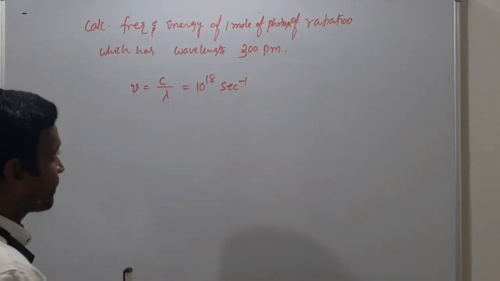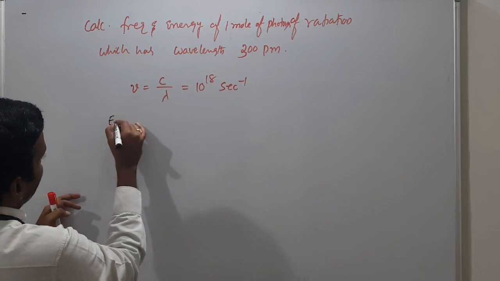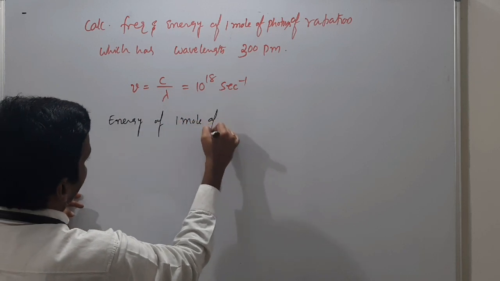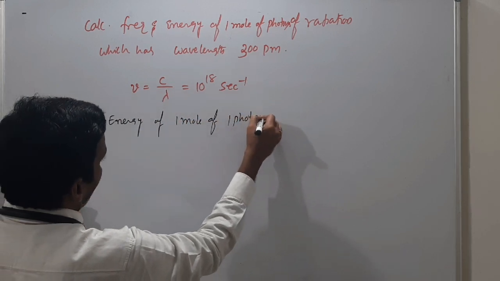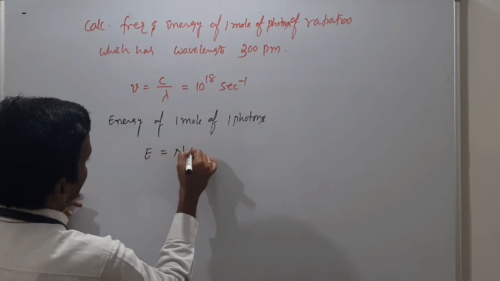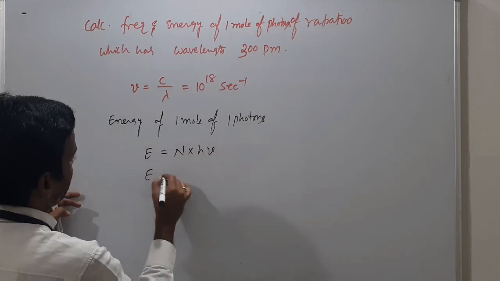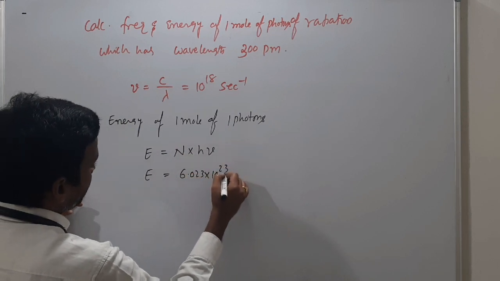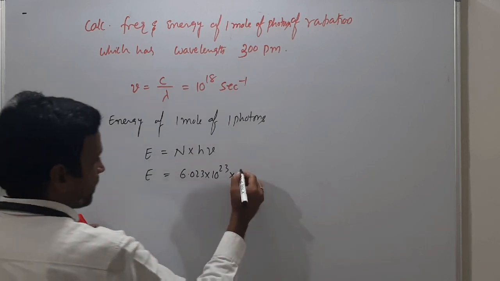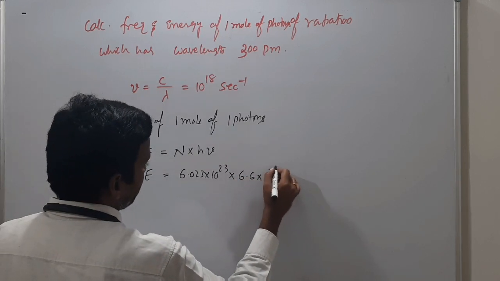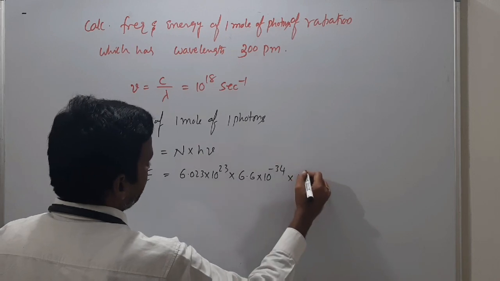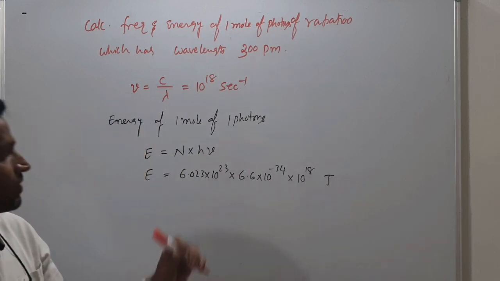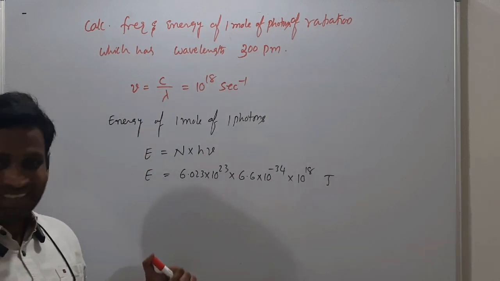So 1 mole they are asking. For calculating the energy of 1 mole of photons, what do I have to take? E is equal to Avogadro number into h nu. So E is equal to n h nu. What is n? 6.023 into 10 power 23. The Planck constant is 6.6 into 10 power minus 34 and the frequency is 10 power 18. So now I'll get the energy in joules. Simplify this. Getting what I am saying?